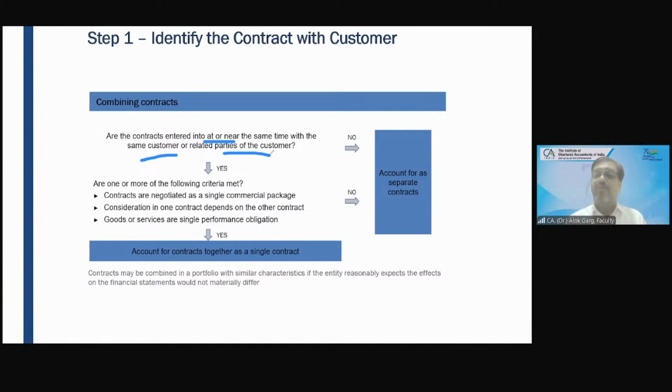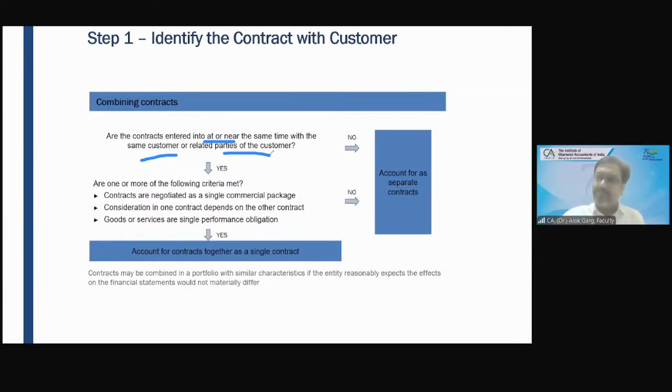What happens if the answer is no? मैंने एंटीवायरस का सॉफ्टवेयर स्वामीनाथन के साथ किया और TDS का सॉफ्टवेयर मैंने अजीत जी के साथ किया, then this contract cannot be combined. This is a separate contract because of course the customers are separate, right? But if two or more contracts are happening at the same time or nearly the same time with the same party or same customer, then those contracts can be combined, provided one or more of the conditions are met.